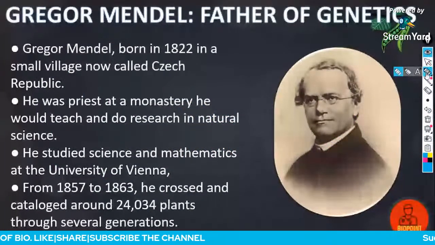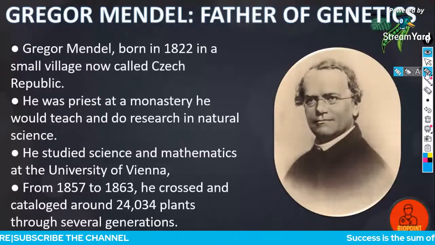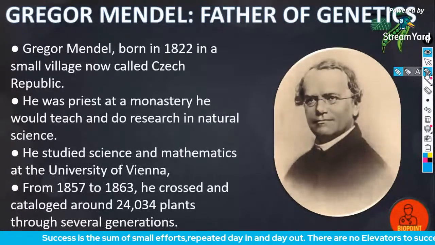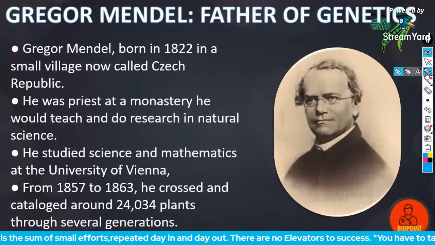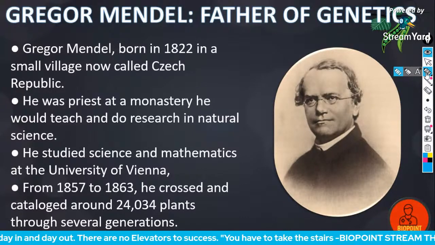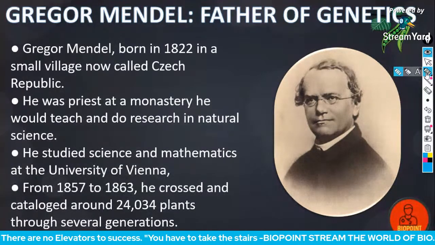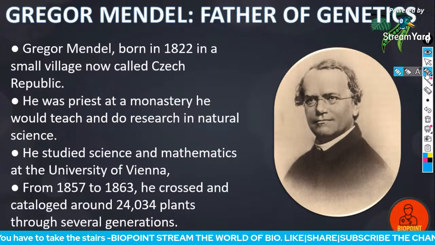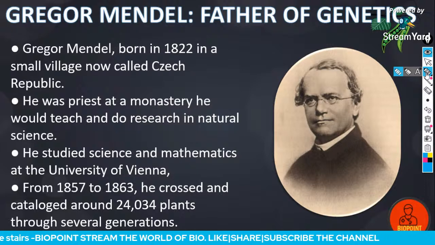Before we start the class, let me tell you a small story. Consider a small poor family where there are many children, more than 5 or 6. The parents did not have a very good job or earning to look after the family in a good manner.